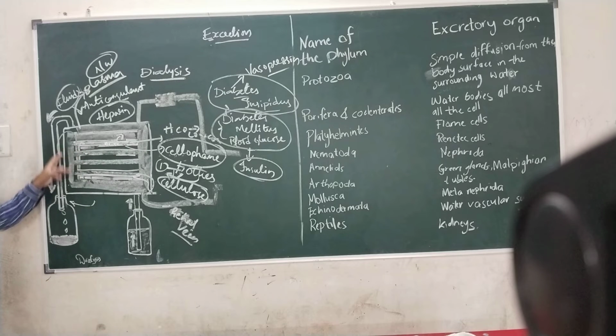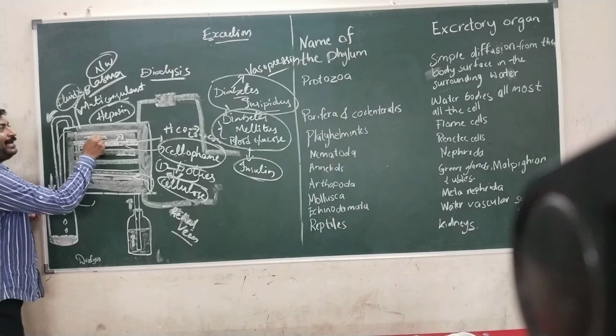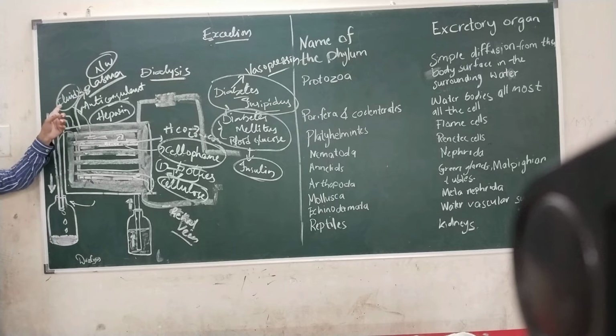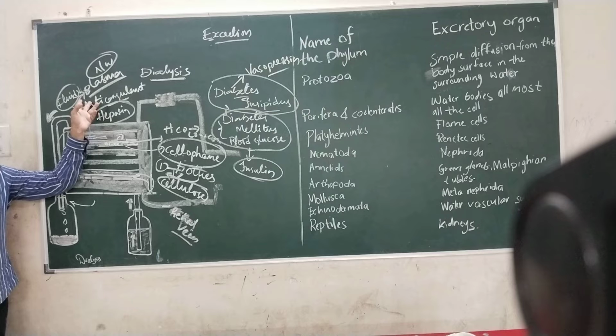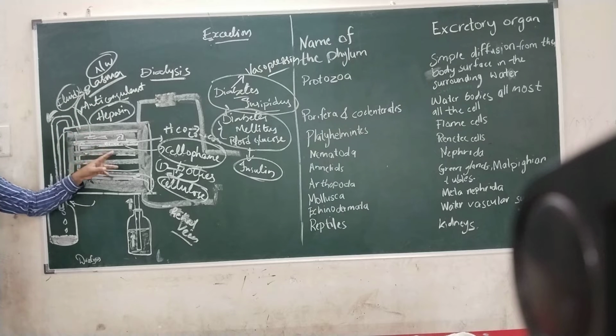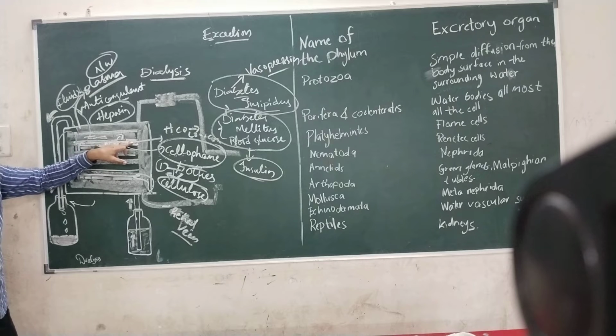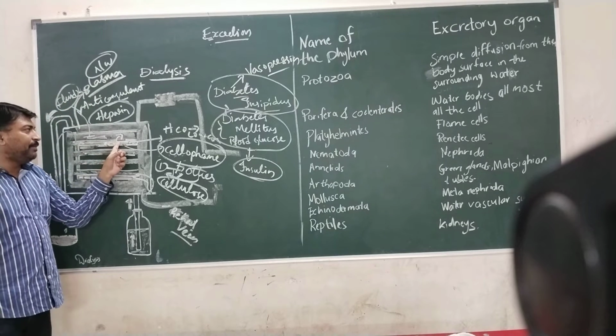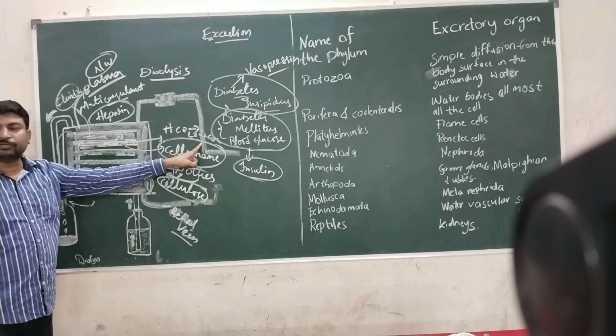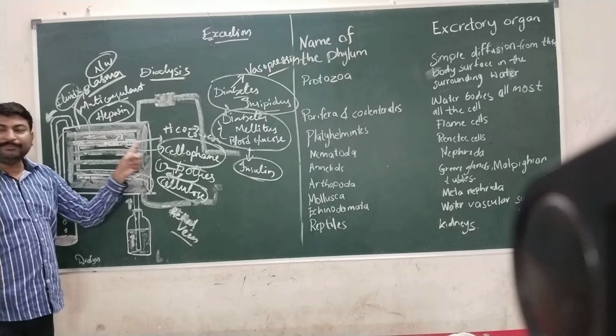As the blood is flowing through the cellophane, that is through the tubes, the remaining portion of the dialyzing machine will be filled with dialyzing fluid. This dialyzing fluid consists of plasma, that is the organic and inorganic salts present in the plasma, excepting nitrogenous waste. Whatever waste material is present in our body will be absent in the dialyzing fluid. As a result, when the blood is flowing through the tubes, the nitrogenous waste present inside the tubes will come out and mix with the fluid, because nitrogenous waste moves from a higher concentration area to a lower concentration area, which are separated by the cellophane membrane.